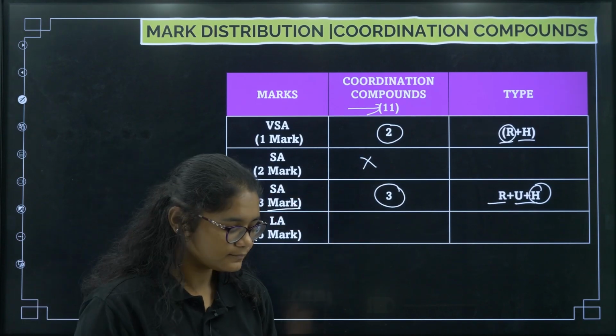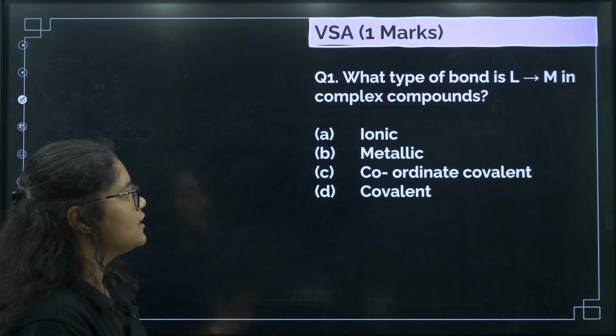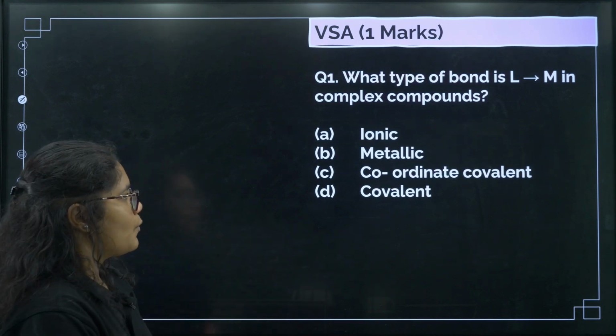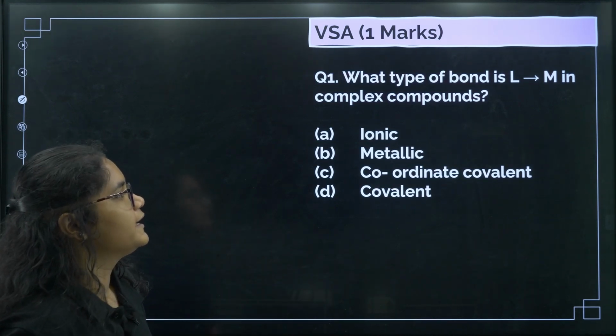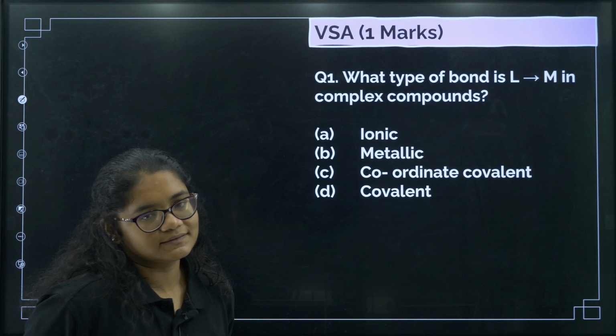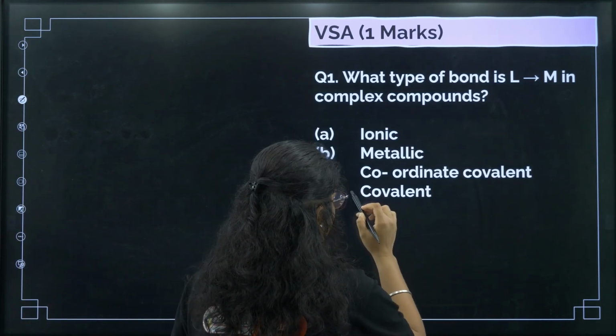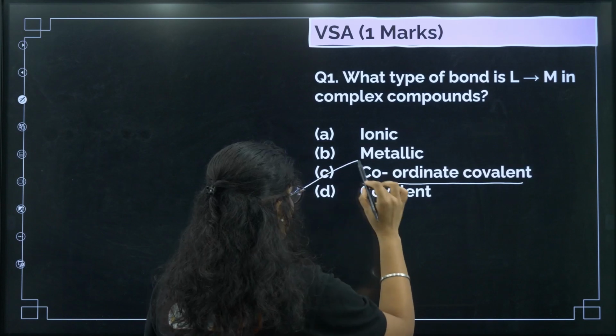Okay, next going to the questions. First we'll do some 1 marker VSA questions. What type of bond is there between ligand and metal in case of complex compounds? The name suggests it's a coordinate bond, right? Coordinate covalent bond, option number C here.